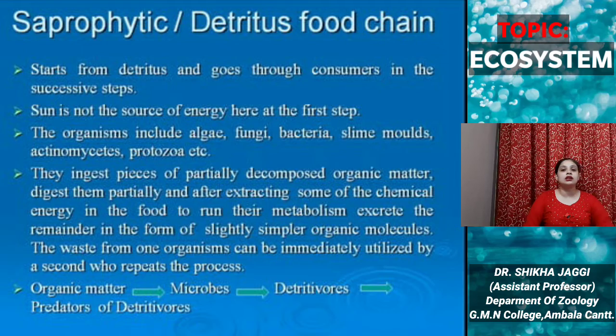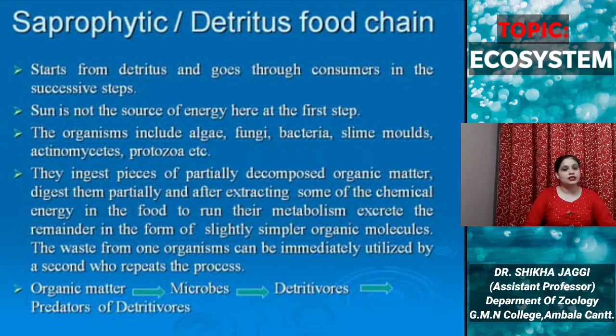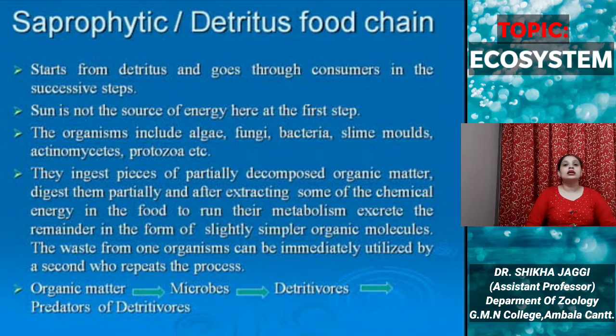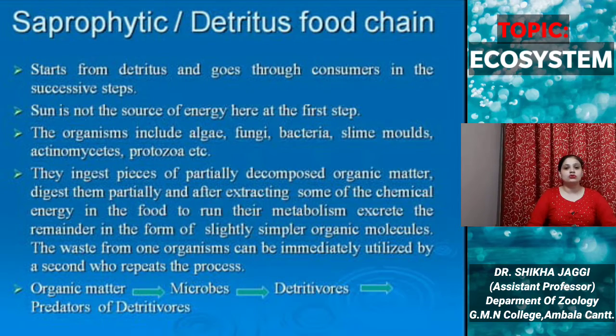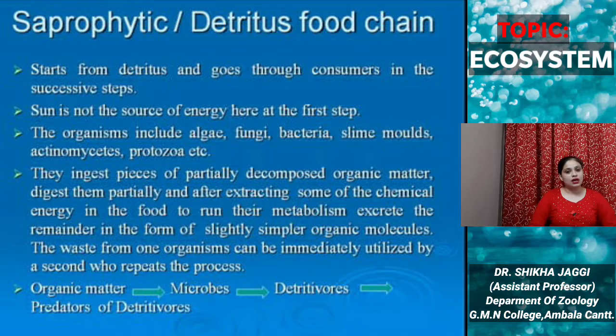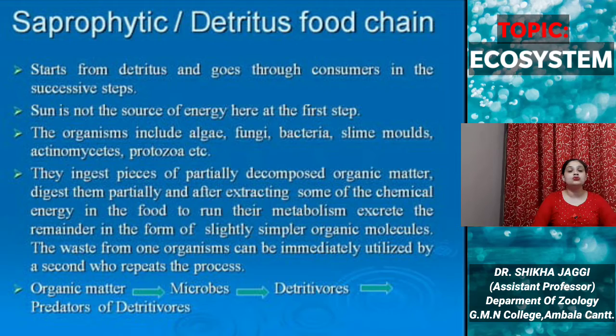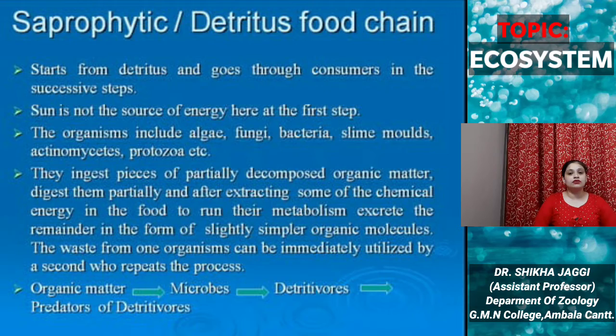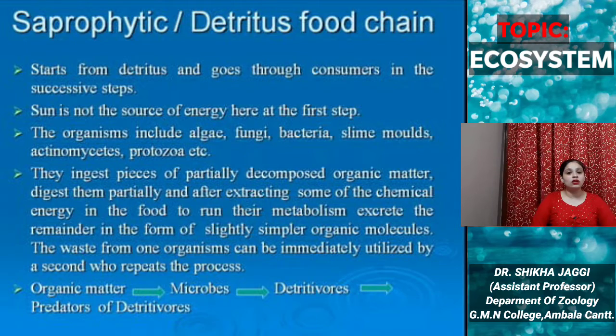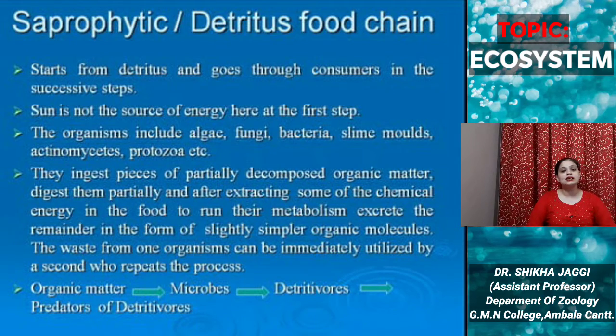The organisms involved are algae, fungi, bacteria, slime mold, actinomycetes, protozoa, etc. They ingest partially decomposed organic matter, digest it partially, and after extracting some of the chemical energy in the food to run their metabolism, they excrete the remainder in the form of simpler organic molecules. This excreted waste from one organism is immediately utilized by the next, and the process goes on.